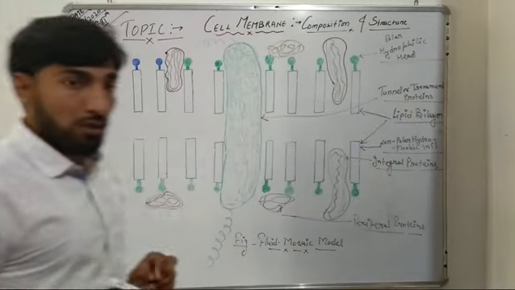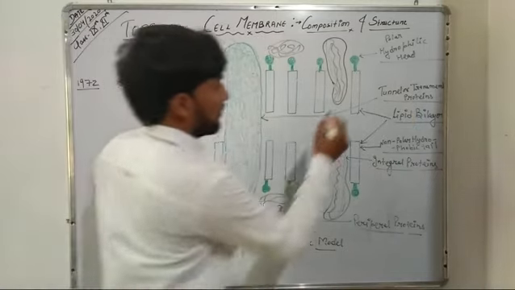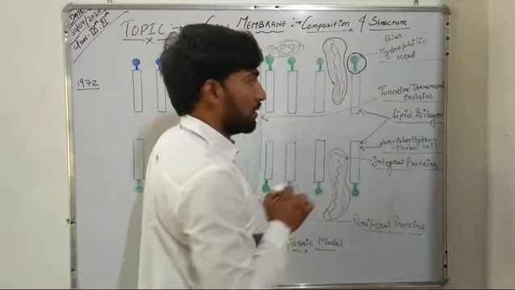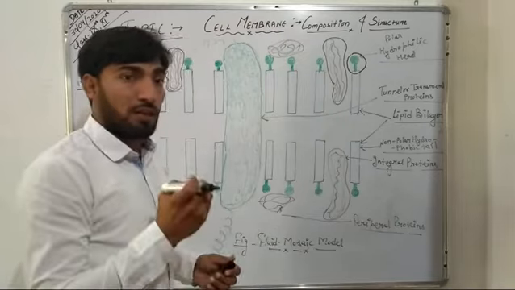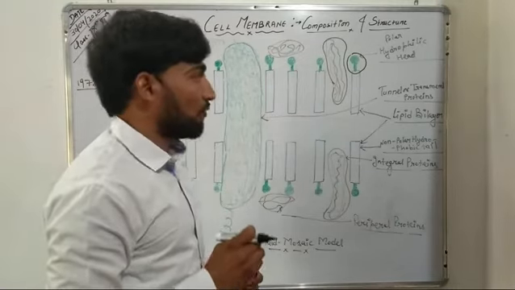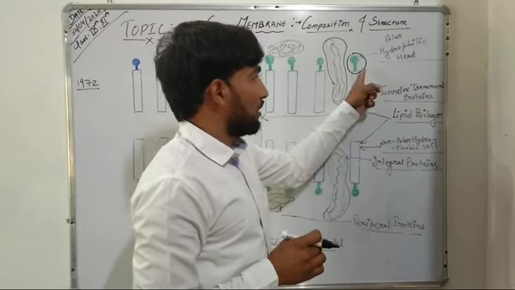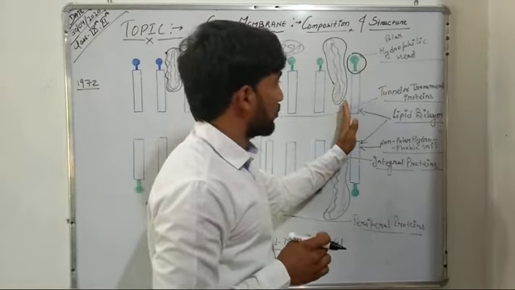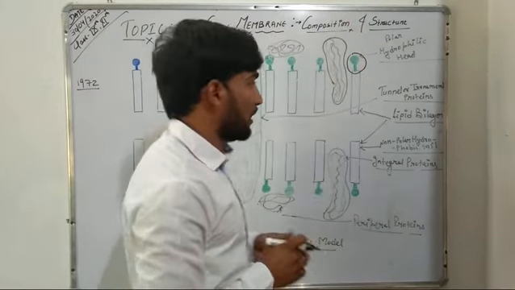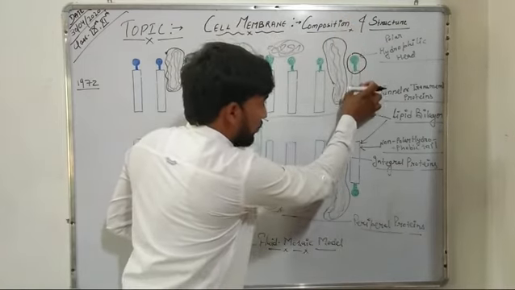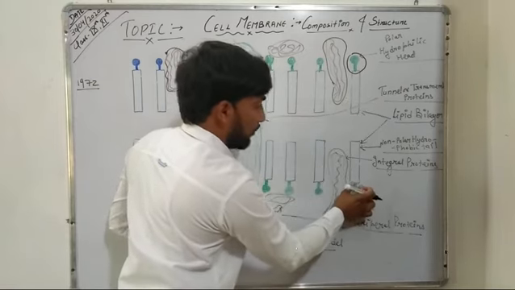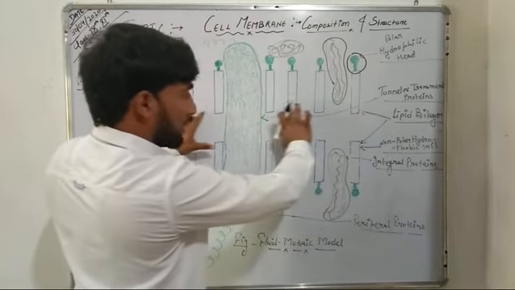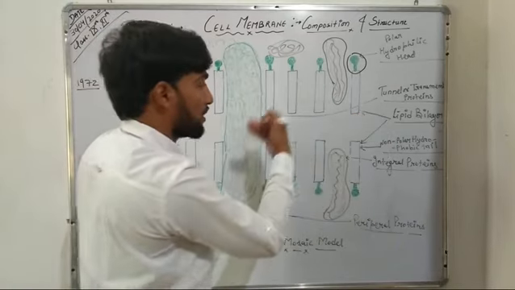Now in the case of the lipid bilayer, the polar hydrophilic heads, meaning the water-attracting region of lipids, project towards the outer side of the cell membrane, whereas the non-polar hydrophobic tails are projected towards the center of the cell membrane, the inner side.